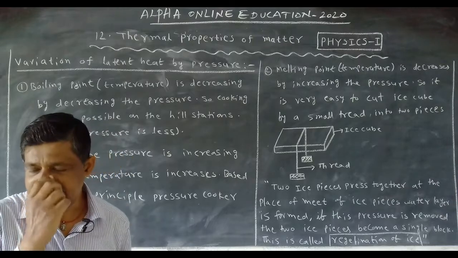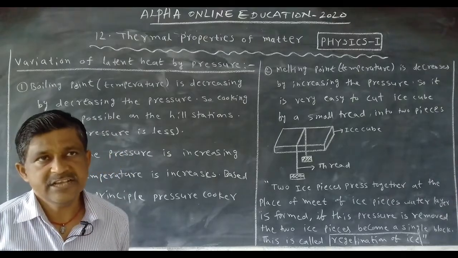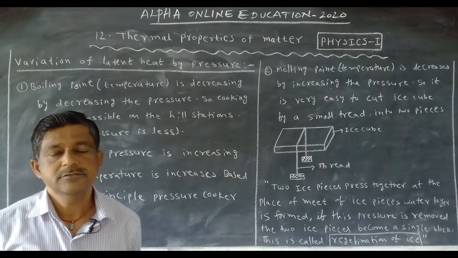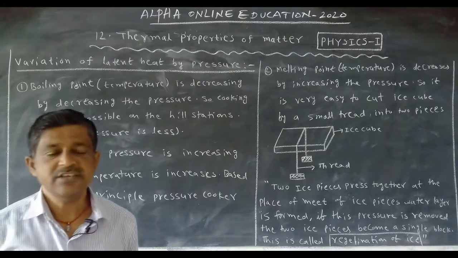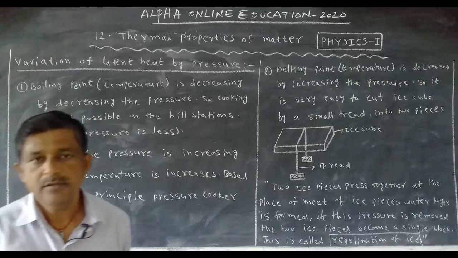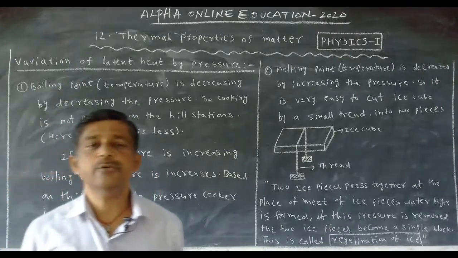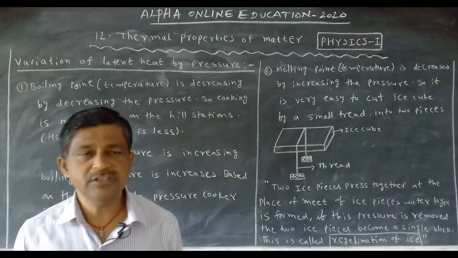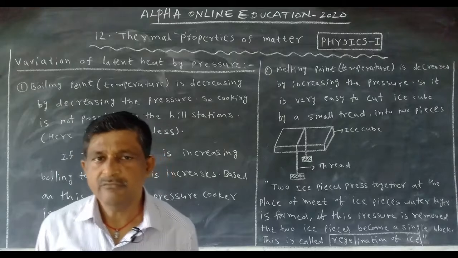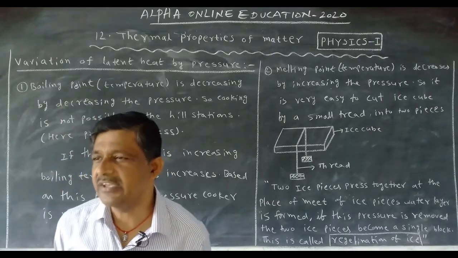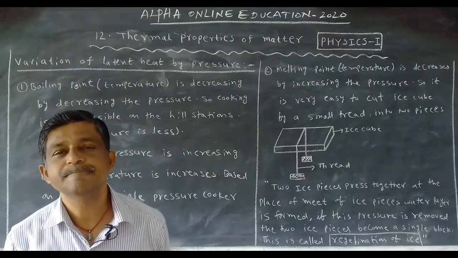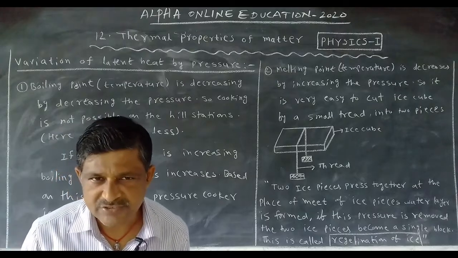When the pressure is changed, the melting point as well as the boiling point both change. With this, we can see some natural things in our daily life. First, the pressure cooker. We know that cooking in a pressure cooker is very fast. Why? For that we need to discuss the variation of the boiling point of water. Let us first discuss that.